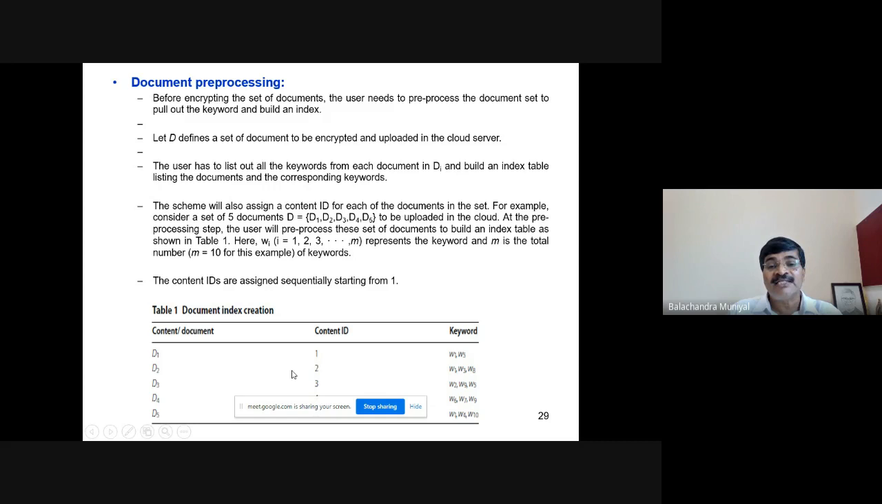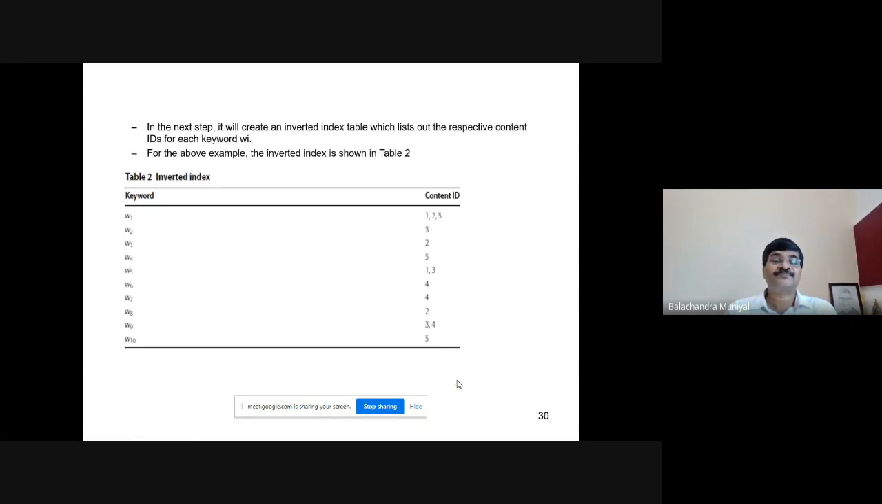This index data structure also consists of one more field called content ID. The documents are identified using these content IDs. If you look at the table, the content IDs are nothing but the subscripts you use to name the document IDs. Content IDs are nothing but the document IDs only. For the document ID D1, content ID is 1. That is the subscript. D2, 2, D3, 3, and so on. The third field represents the keywords present in each of the documents.